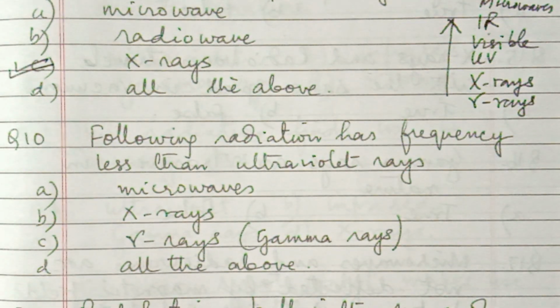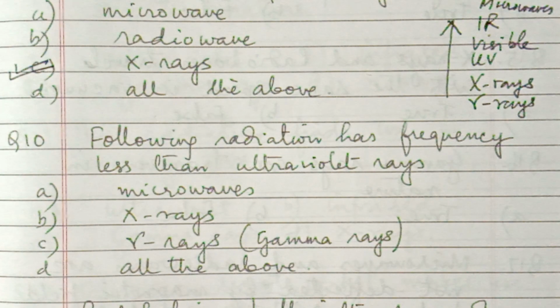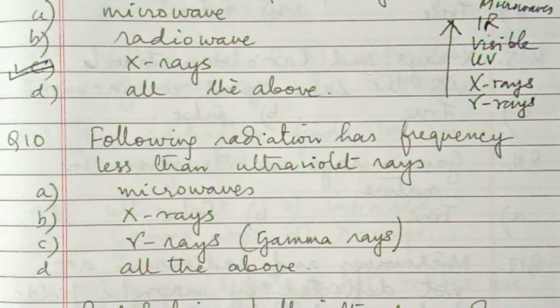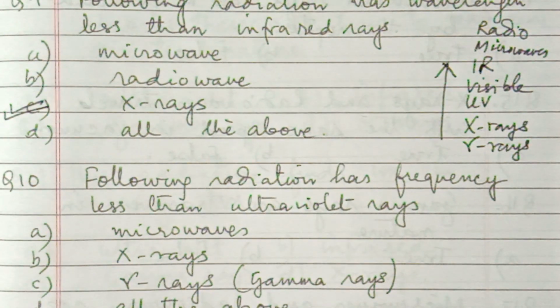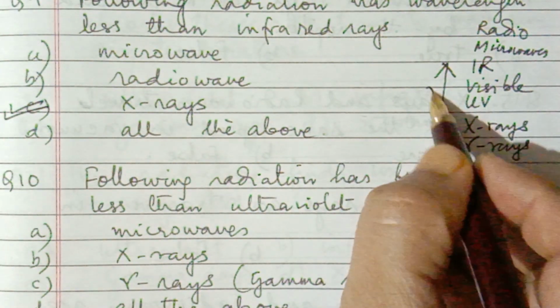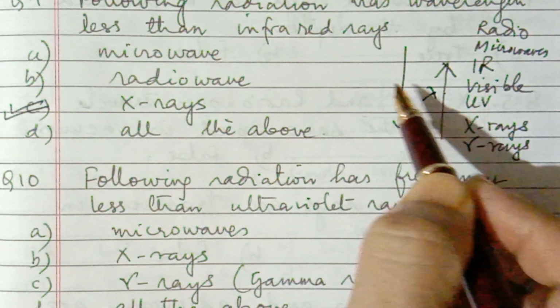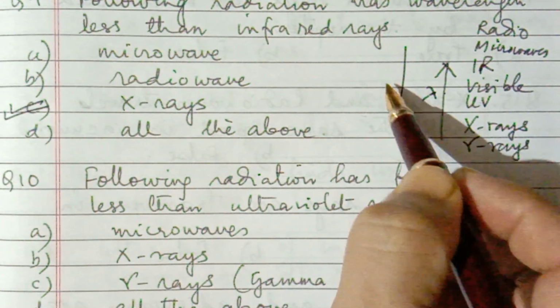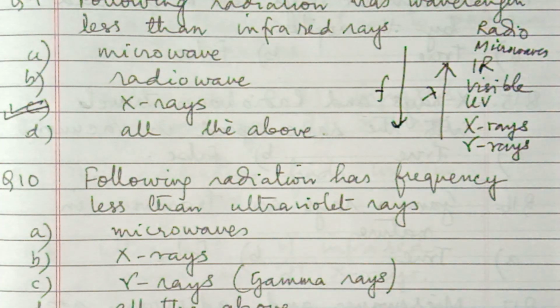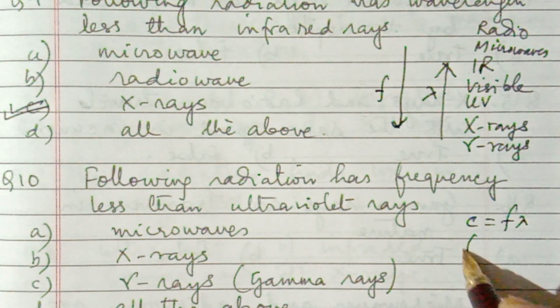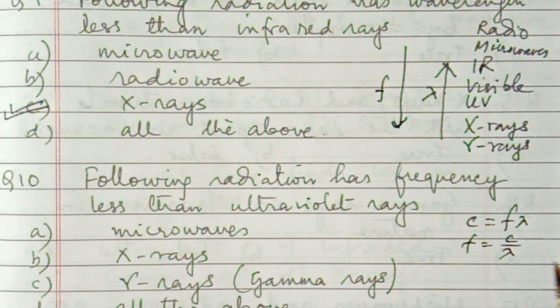Number 10: which of the following radiations has frequency less than ultraviolet rays? One more concept to learn: this is the order of increasing wavelength, which means it is the order of decreasing frequency. C is equal to f lambda, so f is equal to C by lambda. Frequency is inversely proportional to wavelength.